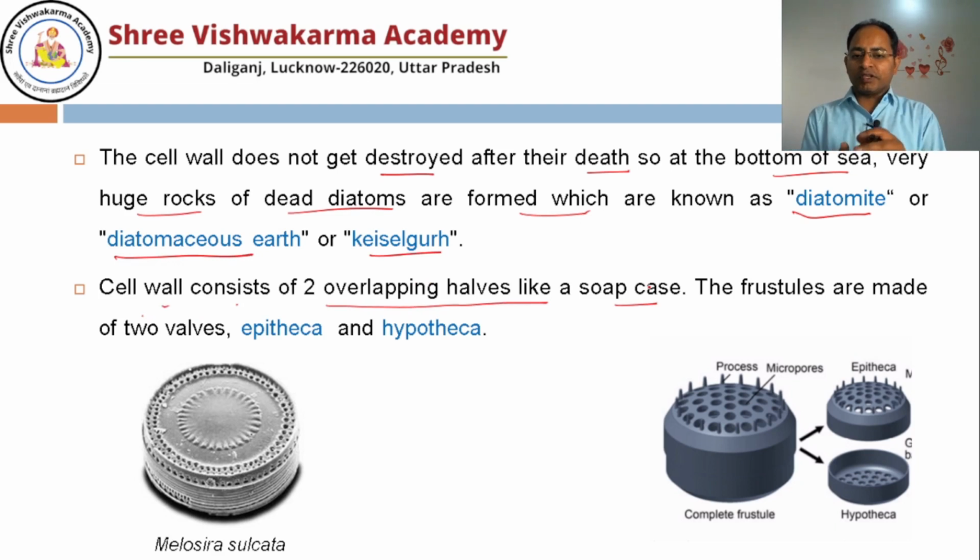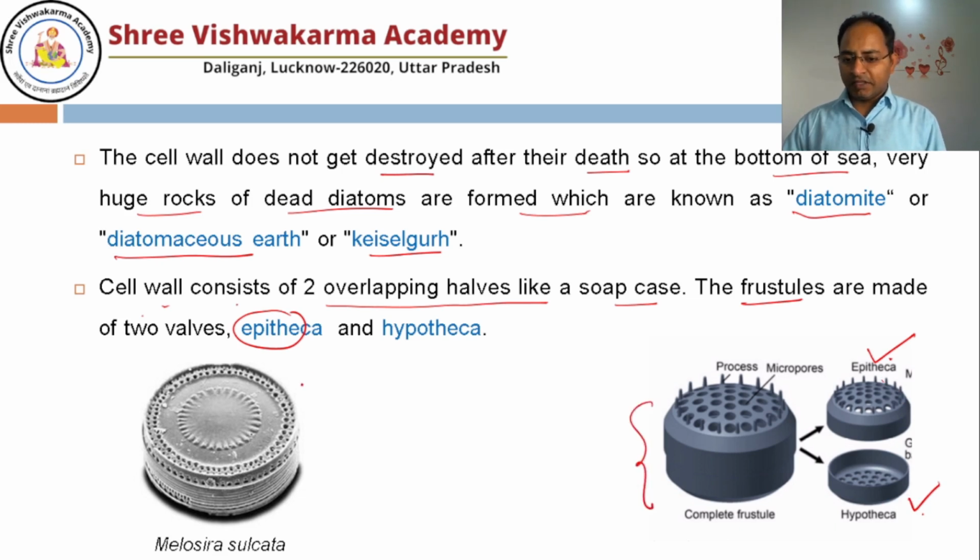Just like in a soap case, one lid fits over the other. So the cell wall is also known as frustule. It is made up of two things: the upper portion is known as epitheca, the downside is known as hypotheca. It's just like a soap case. You can find here a very beautiful urn, just like one we keep jewelry inside.